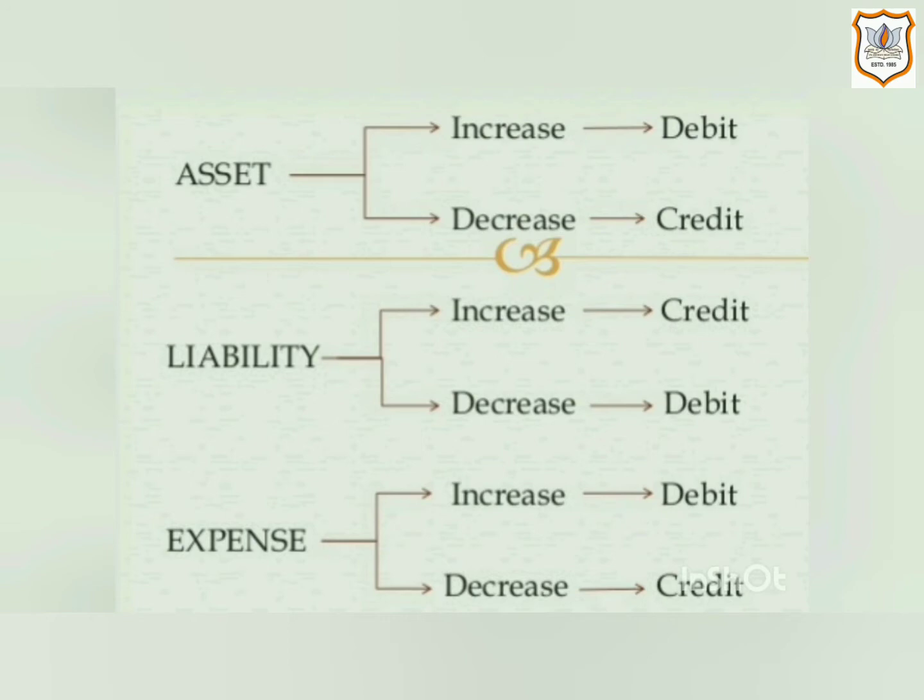Then let's see it for liability. Liability has a credit balance. And if liability increases, then liability will be credited. And if liability decreases, then it will be debited. Then expense. Expense has a debit balance. And if there is an increase in expense, then expense will be debited. And if expense decreases, then it will be credited.